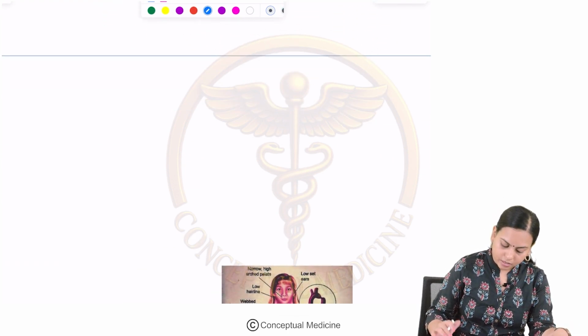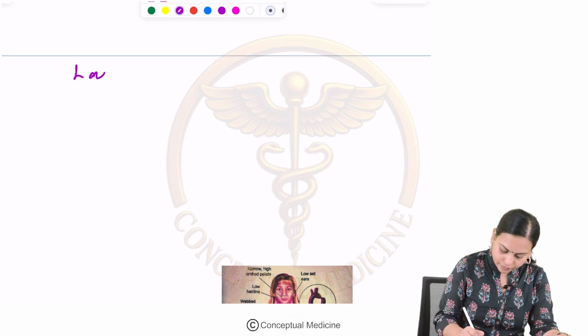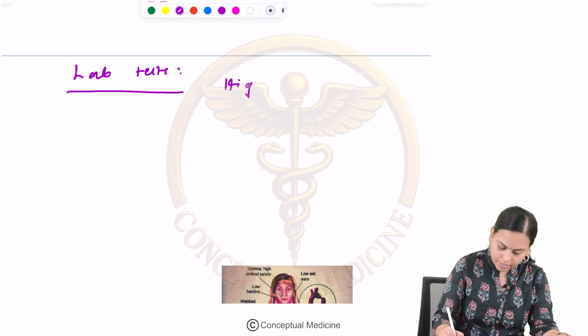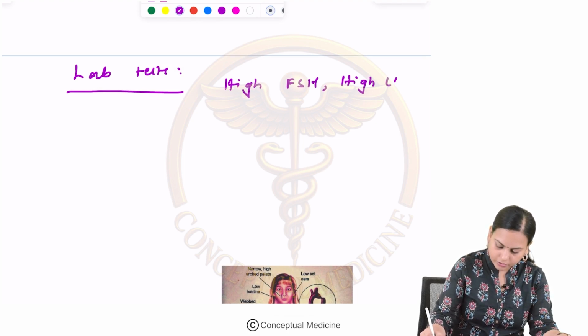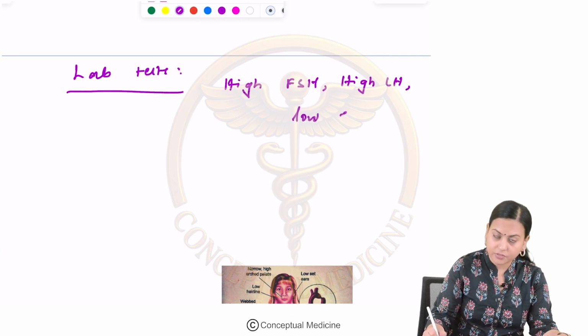Lab tests in them will show high follicle stimulating hormone, high luteinizing hormone, as well as low estradiol.